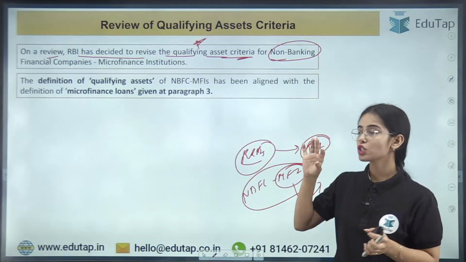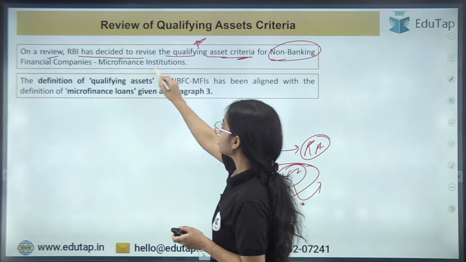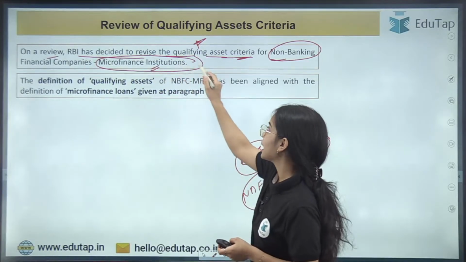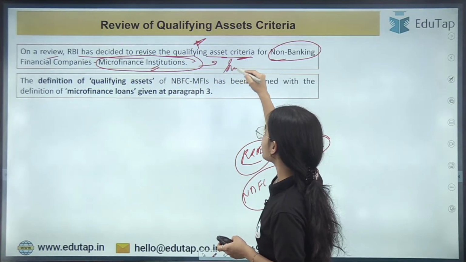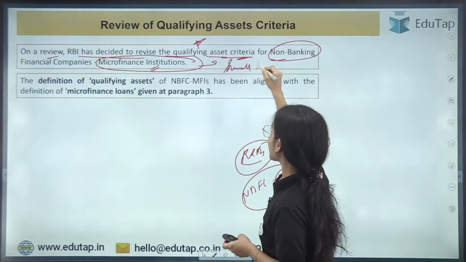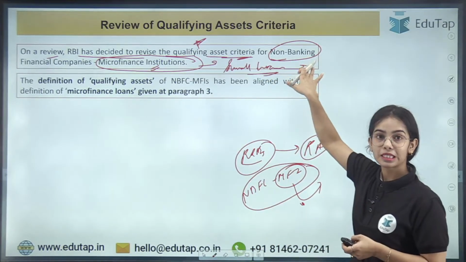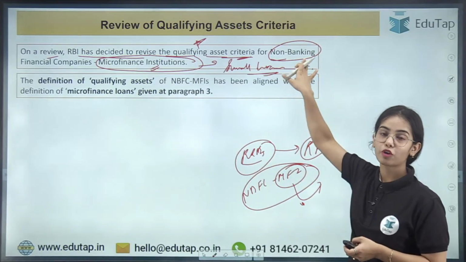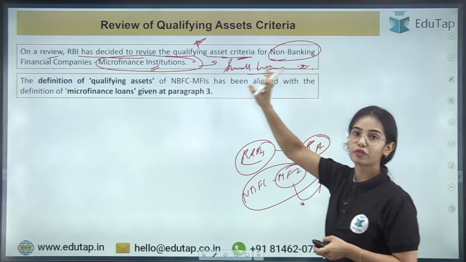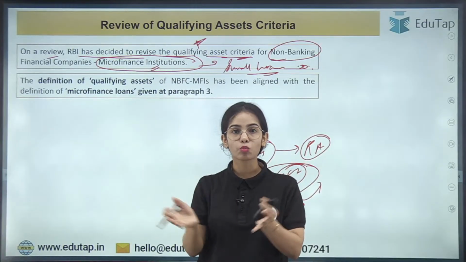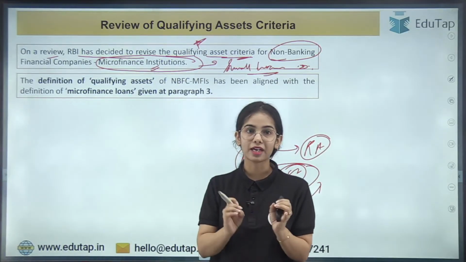have to understand. So first of all, here the microfinance institutions are working in the domain of microfinance. They have the priority to give small loans and they should prioritize small loans. Okay, now it has been said that the limit has been changed for the small loans that the microfinance institutions have to give. But before that, what are these small loans? What is the qualifying asset that we have to understand?